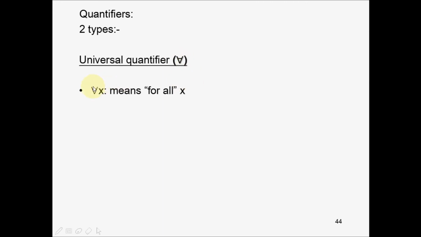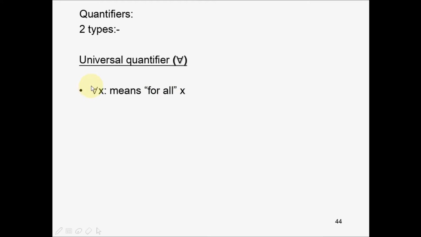Quantifiers. Quantifiers enable us to specify quantities, the number of objects involved in the sentence. In predicate logic, there are two quantifiers. The first one is called the universal quantifier. The notation is an inverted A. We call it for all.